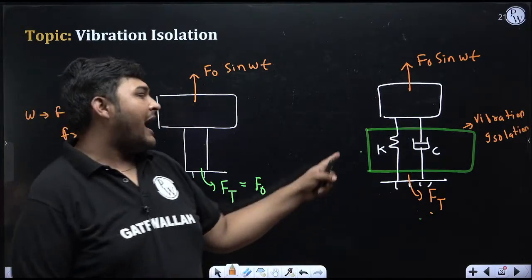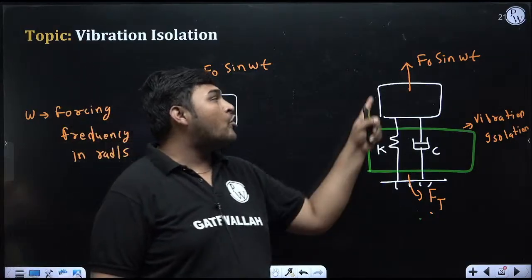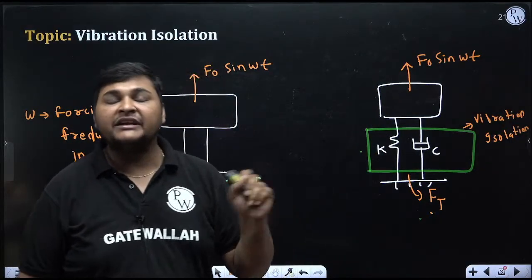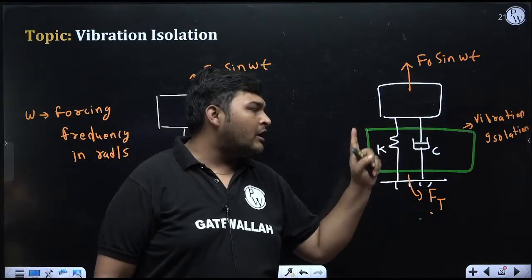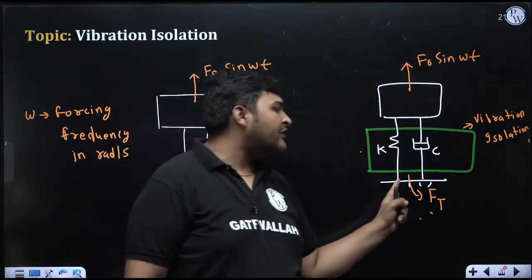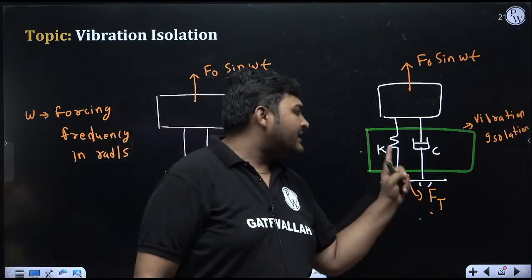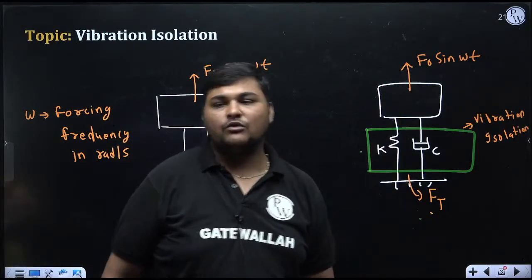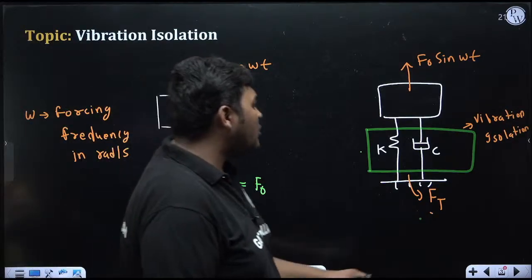But suppose I attach this isolation, but in some case I am getting Ft more than F naught, then it is not an effective isolation case. Because why am I attaching this? To ensure isolation. Whether it is occurring or not, I will discuss later. But what I want is that Ft should be less than F naught.